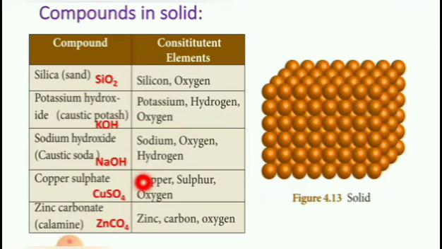Next, copper sulfate. Molecular formula is CuSO4. Cu copper, S sulfur, O oxygen. So, constituent elements are copper, sulfur and oxygen. Next, zinc carbonate. Another name is calamine. Molecular formula is ZnCO3. Zn is zinc, C carbon, O oxygen. So, constituent elements are zinc, carbon and oxygen.